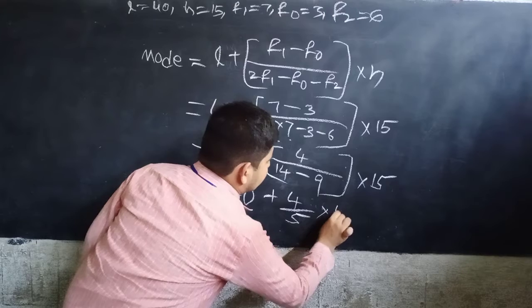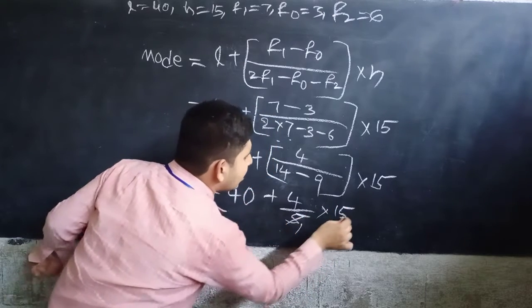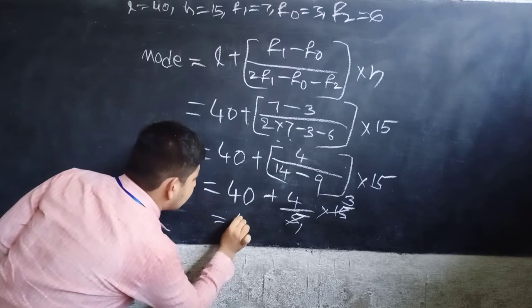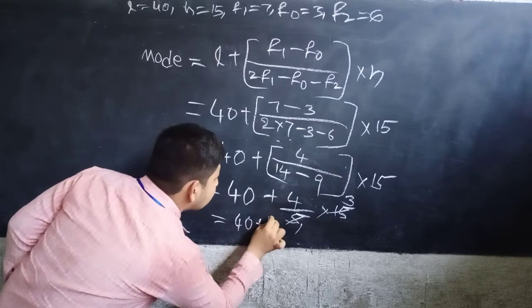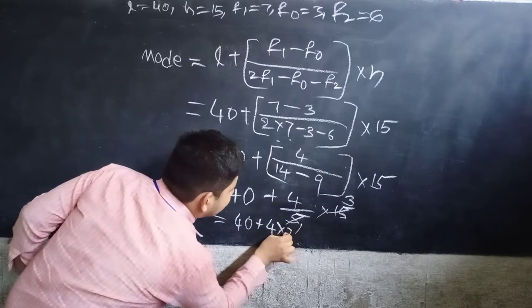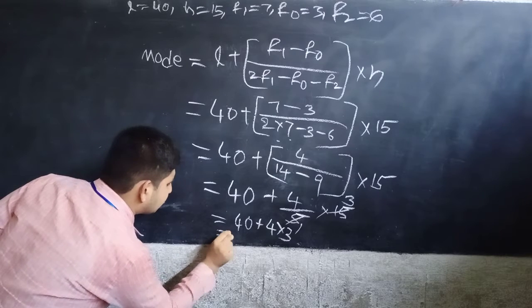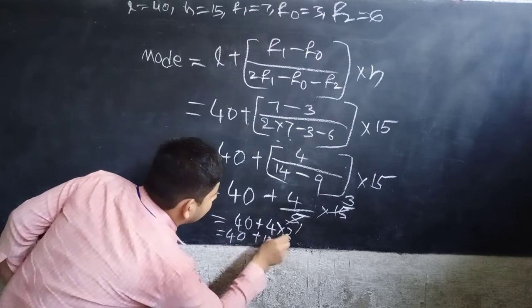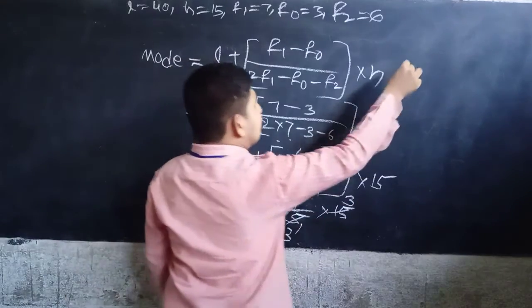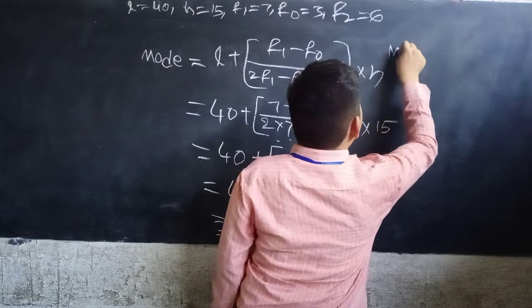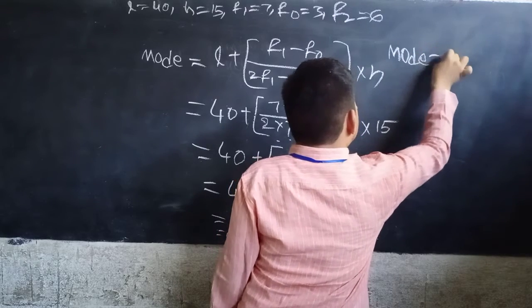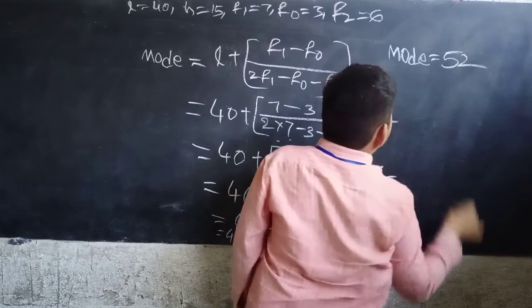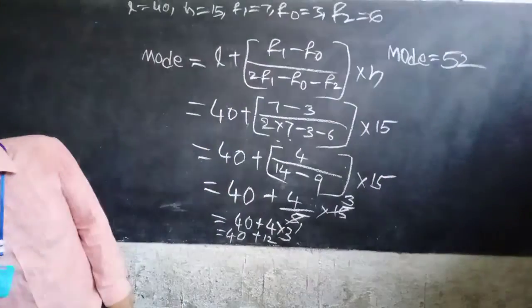Five threes are 15, so 40 plus 4 into 3, which is 40 plus 12, equal to 52. So the mode of the given data is 52.